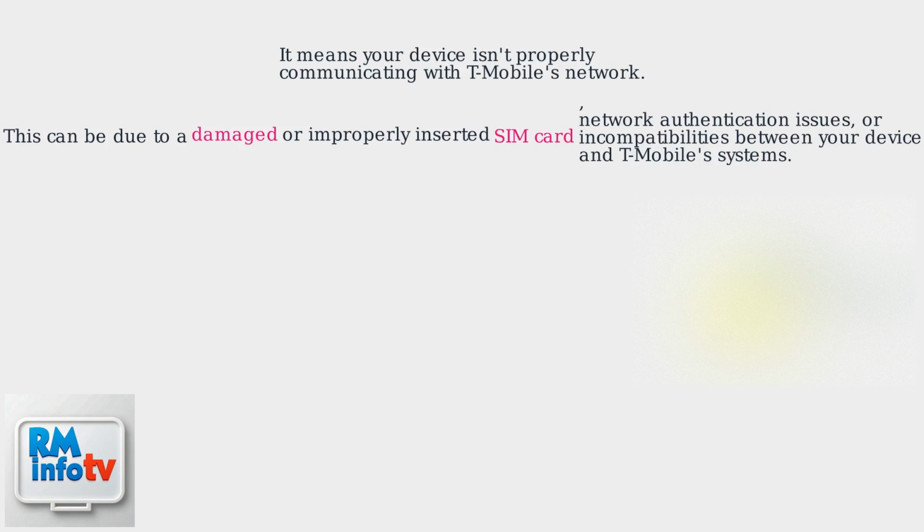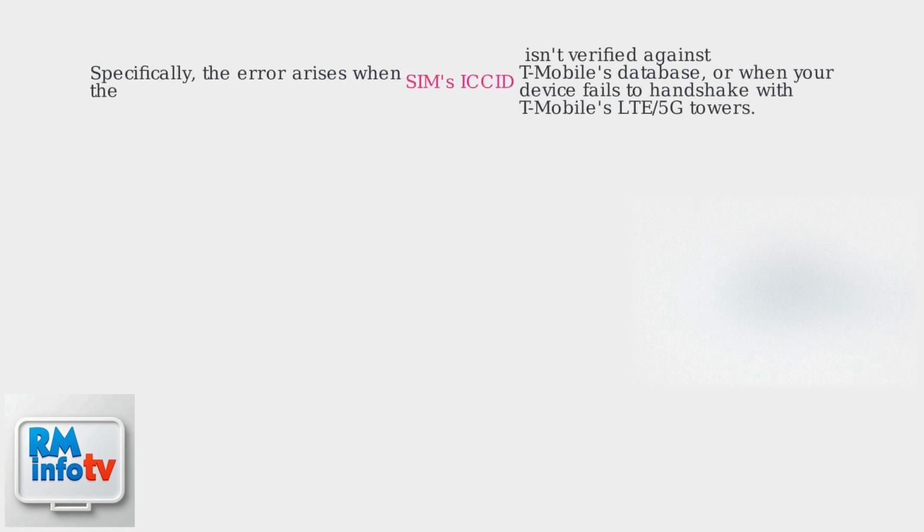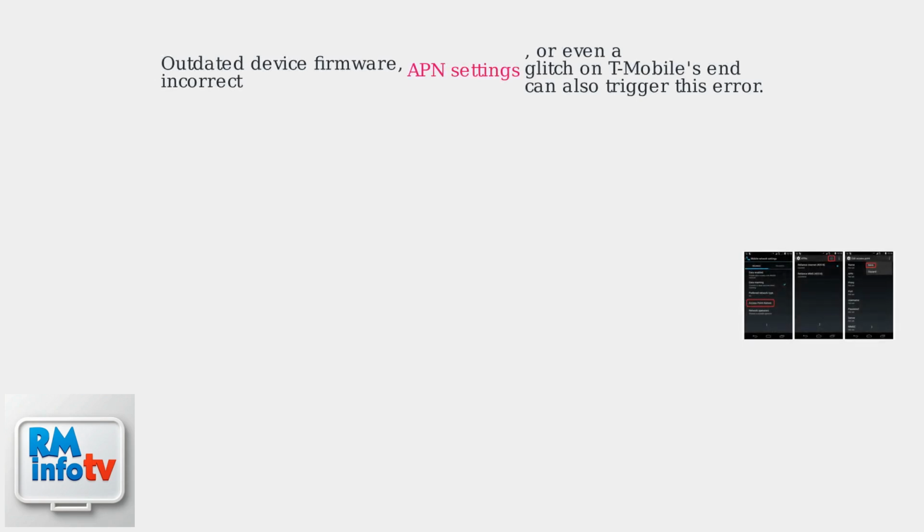and T-Mobile's systems. Specifically, the error arises when the SIM's IC isn't verified against T-Mobile's database, or when your device fails to handshake with T-Mobile's LTE 5G towers. Outdated device firmware, incorrect APN settings, or even a glitch on T-Mobile's end can also trigger this error.